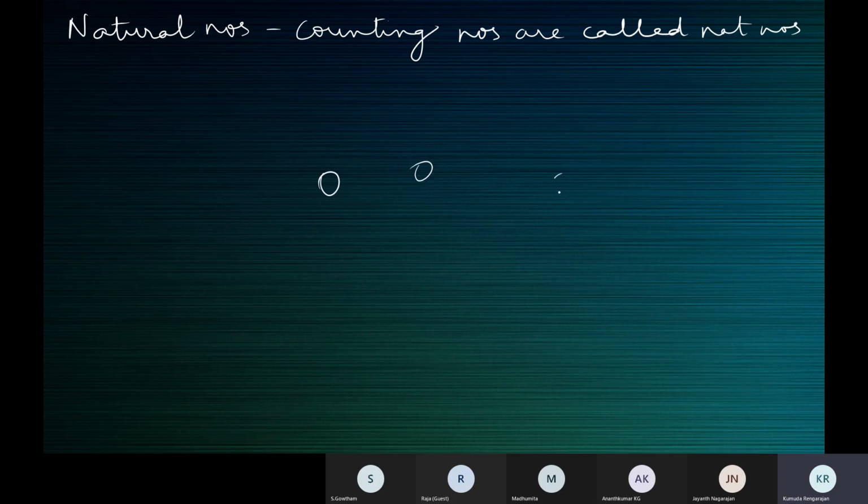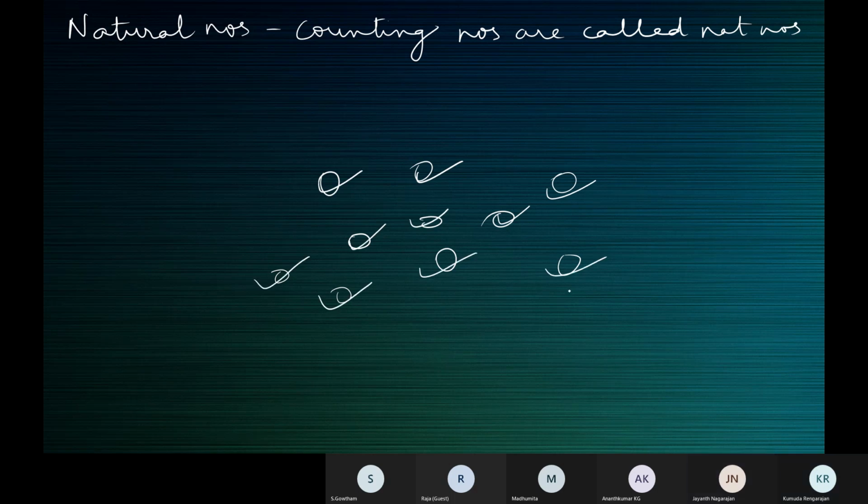Say some objects are lying on a table. How do you count them? 1, 2, 3, 4, 5, 6, 7, 8, 9, 10. Did we say 0? Did we say 0, then 5, 8, 20? No. I'm sorry, we said 1, 2, 3, 4, 6, 7, 8, 9, 10.